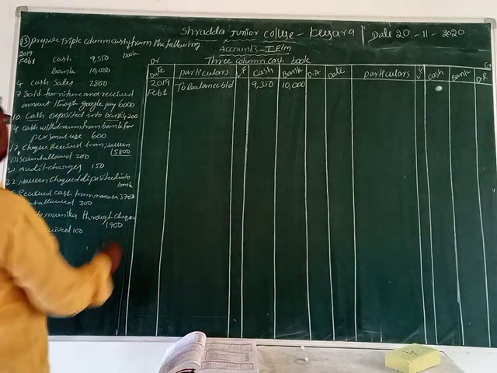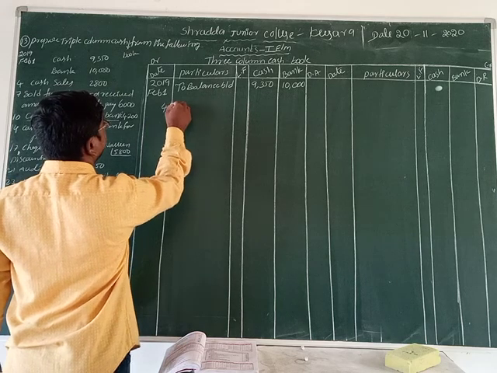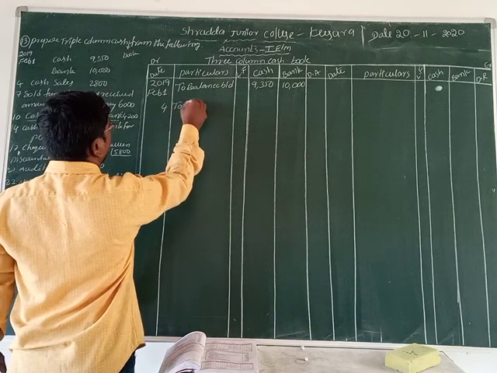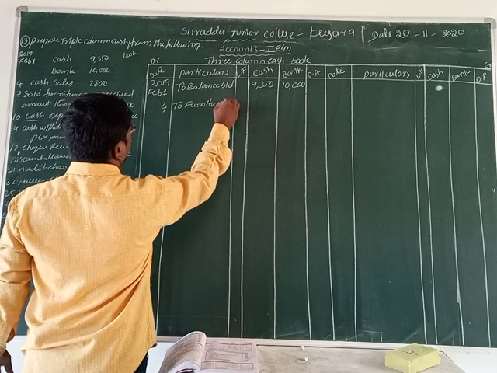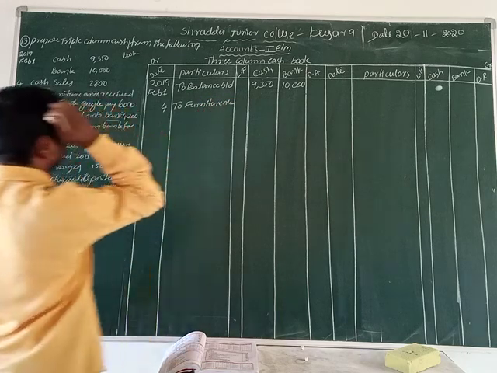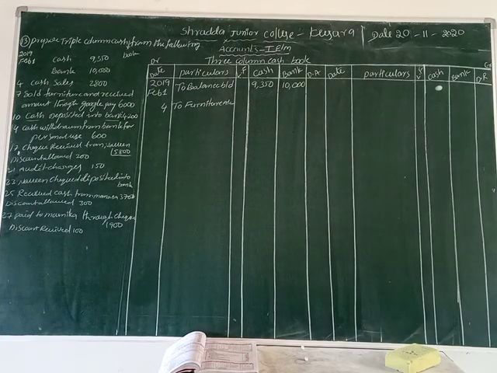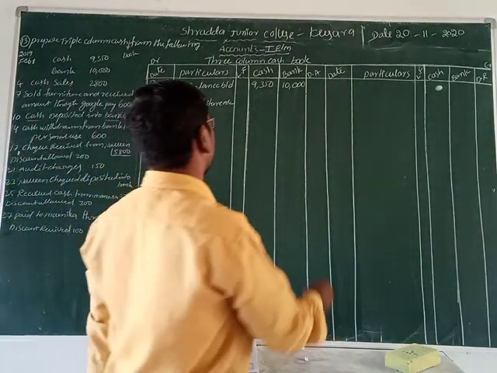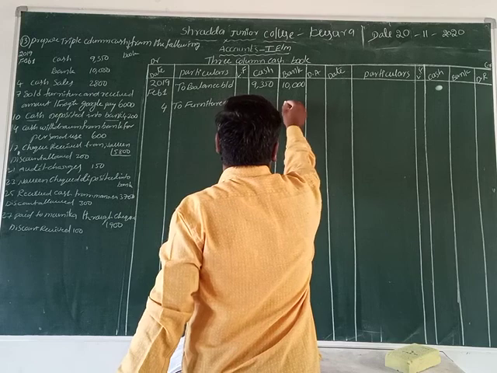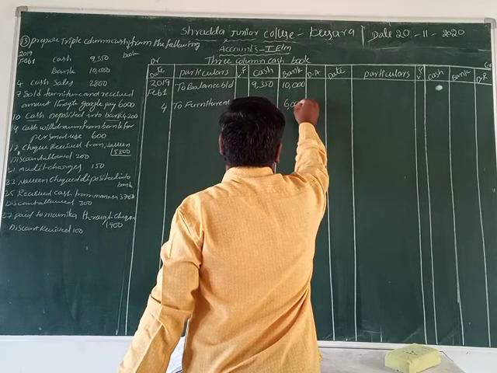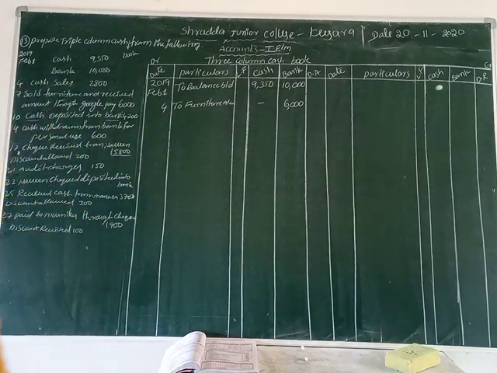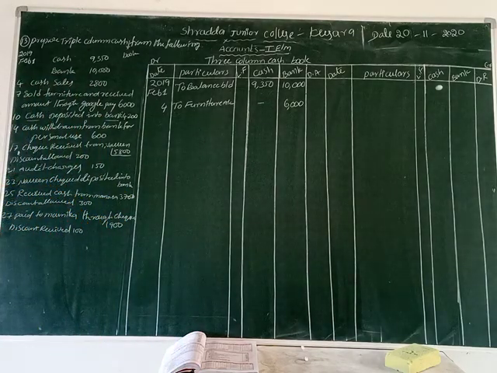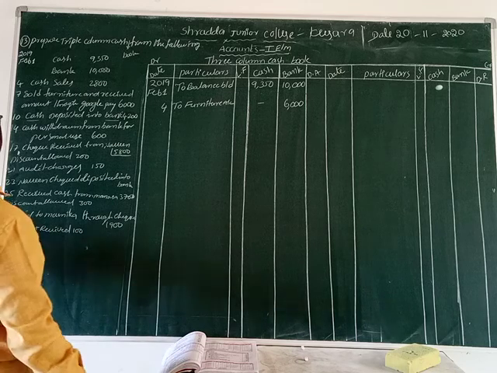That's why we take the date 4th and write it to the furniture account. Furniture account. What is the value of bank? 6,000 rupees. Why? Because we were paid through Google Pay. That amount, 6,000 rupees, is in the bank column. Okay now students.